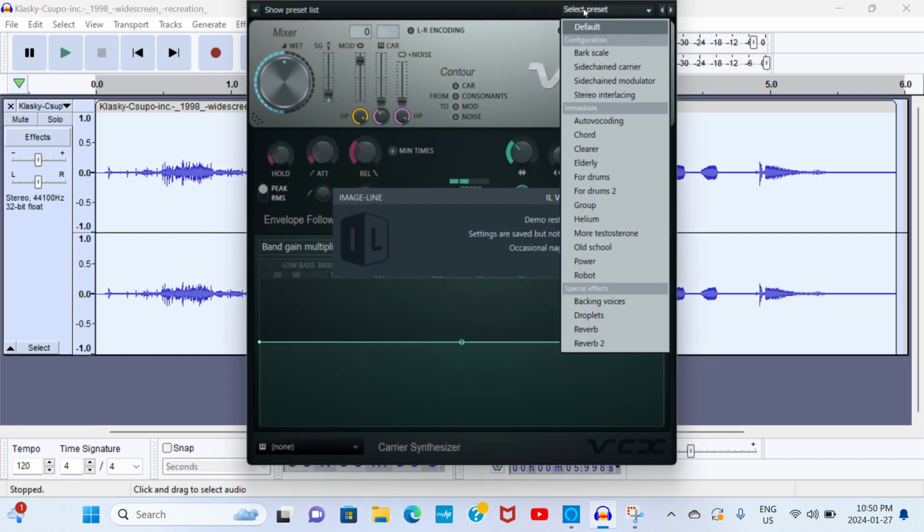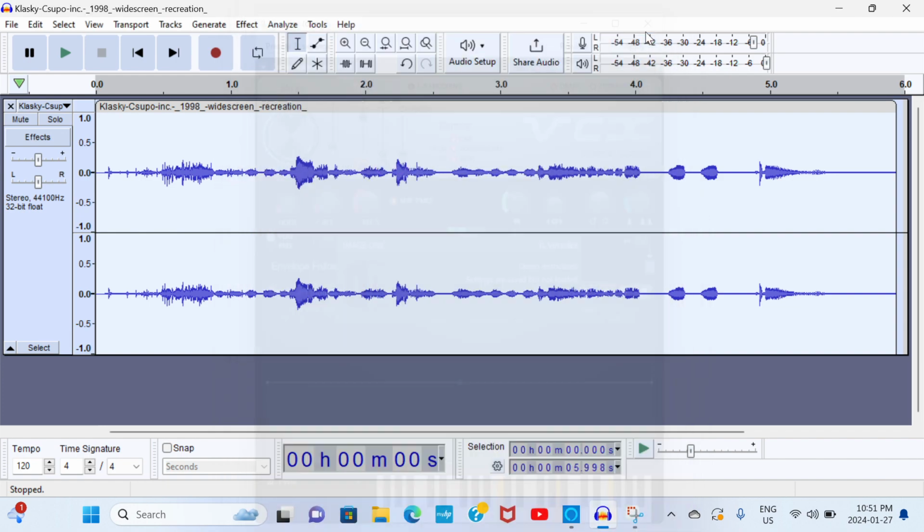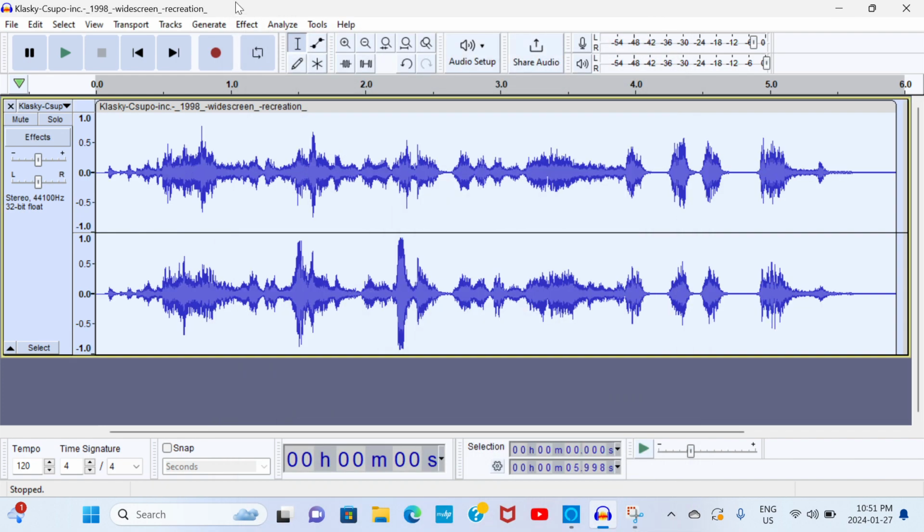So you can go to select preset, go to immediate, press chord, and here's all the chord sound effects. So now next, just press apply, and then you can just play the video.